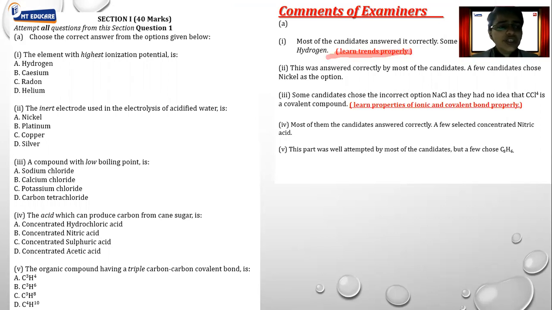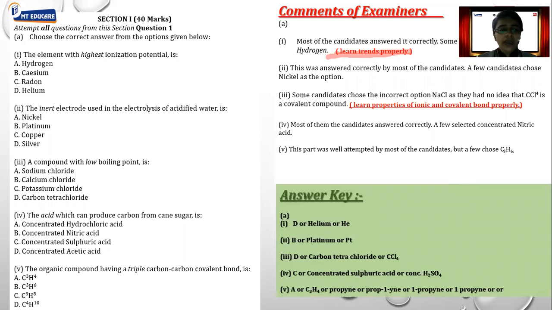Then the question comes: the inert electrode used in the electrolysis of acidified water. Normally people write the correct answer here, but we need to understand that there are two different types of electrodes we are using: one is the inert electrode and one is the active electrode. In our syllabus there are a few electrodes which we are using, so we just have to remember which electrode is inert. In this case, we have been given the options of nickel, platinum, copper, and silver. So definitely the answer is going to be B, that is platinum.